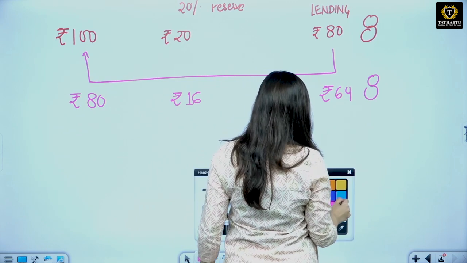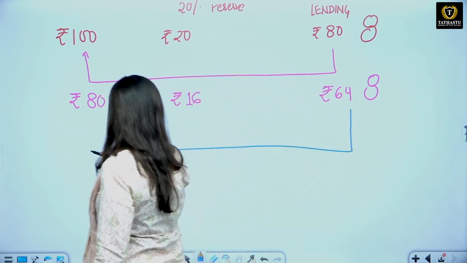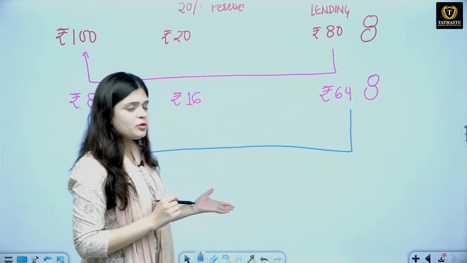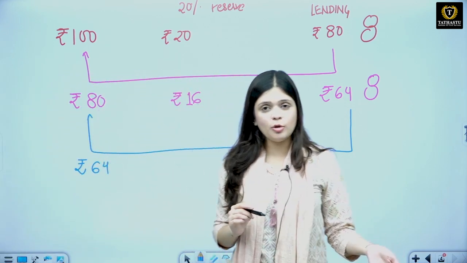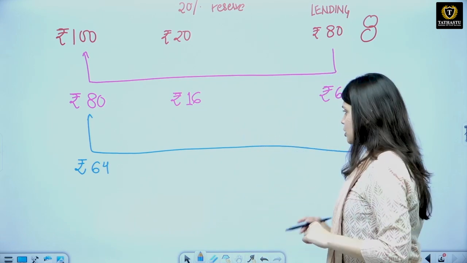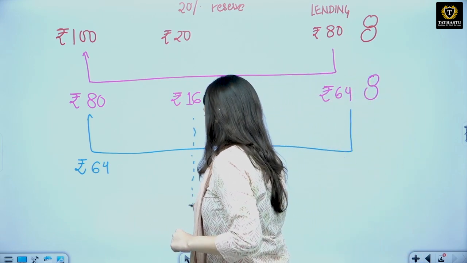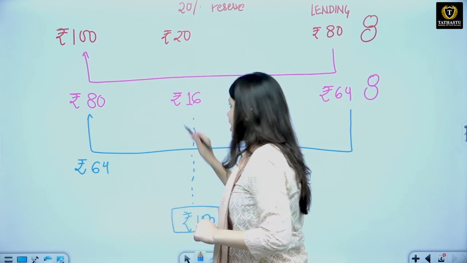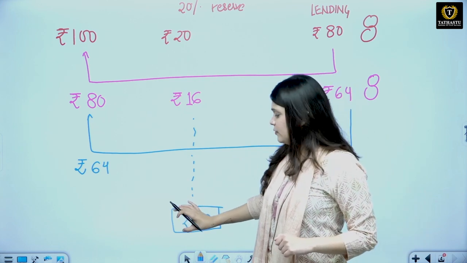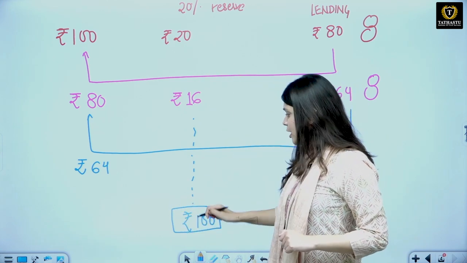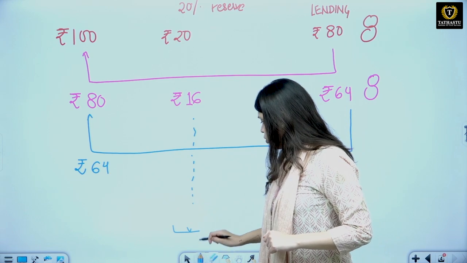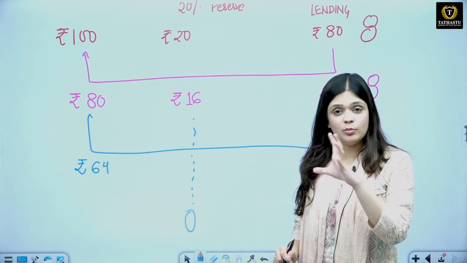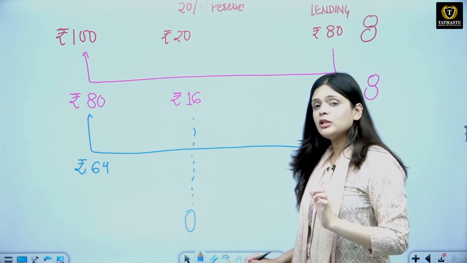Now this person also will come, keep the money with the bank. Again they will have to maintain some reserve, and the remaining amount will be lent. This will keep happening till the reserves become equal to the deposits, because this is the limit. When the banks do not have any more amount to lend, then that will be the limit to it.